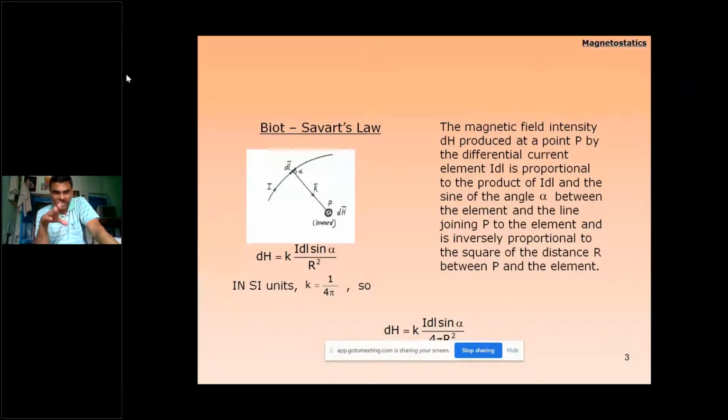So the Biot-Savart law says the magnetic field strength dH is given by some constant k I dl sine alpha, and it is inversely proportional to the square of the distance r between that differential element and the point of interest. So dH is given by k I dl sine alpha by r square, where that constant is 1 by 4 pi.